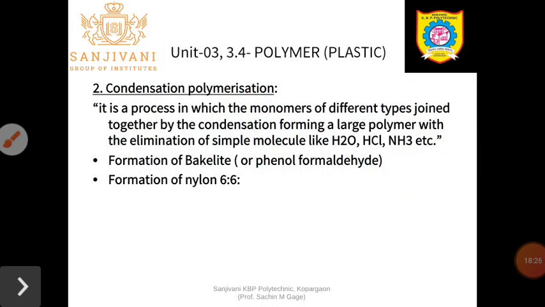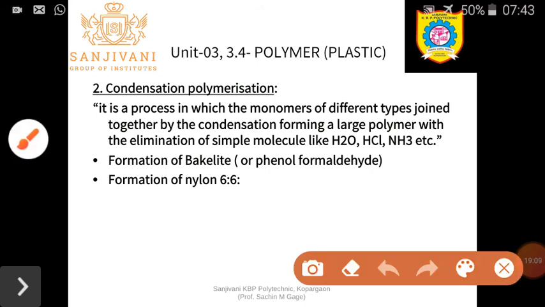Now the second type of polymerization is condensation. Condensation in the sense that elimination of a simpler molecule takes place. So the polymerization method is one and the same, in which the monomers, that is different types of monomers, different molecules, are joined to one another by condensation, forming a large polymer with elimination of some simple molecule like H2O, HCl, NH3, etc. Then that polymerization is said to be condensation polymerization.